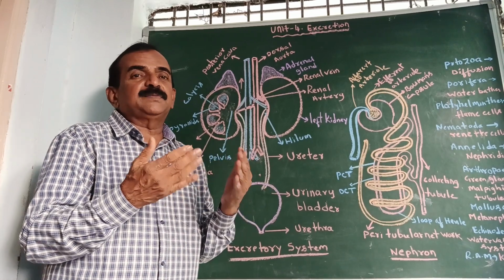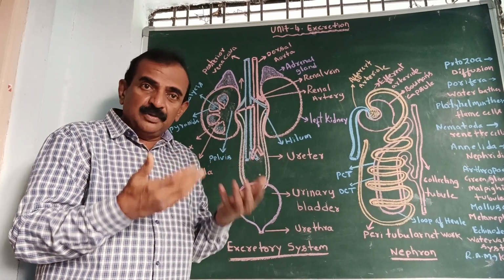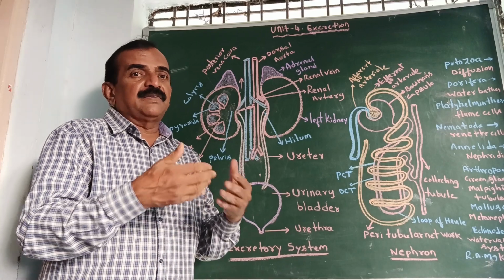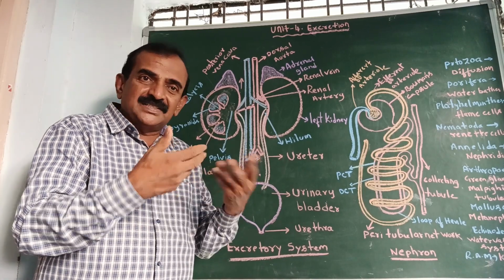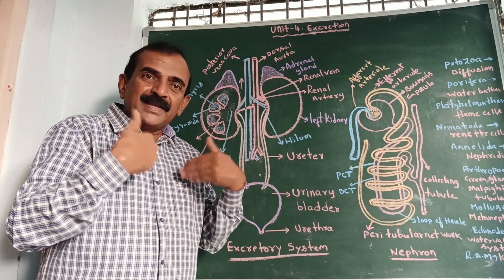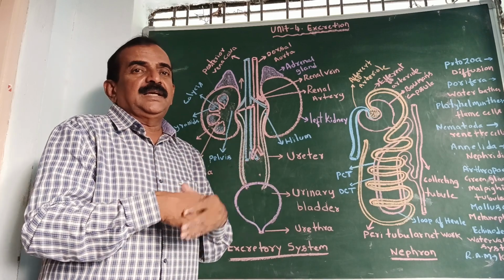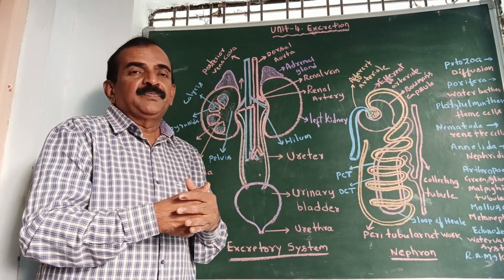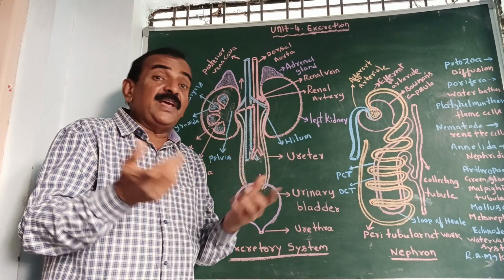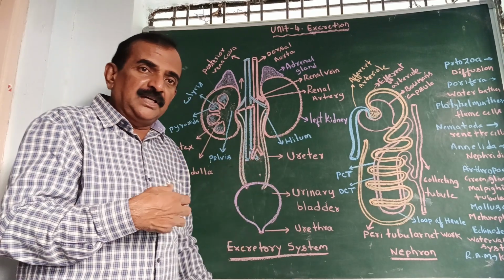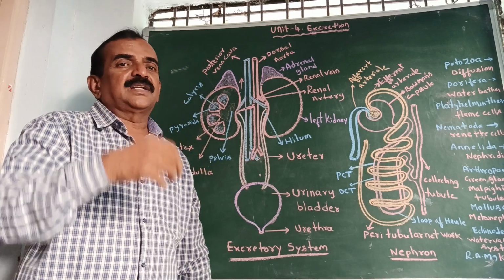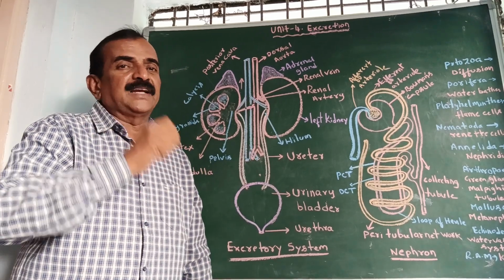Several useful substances are produced in our body. Synthesis of proteins and body building takes place, and during those processes several waste materials are also generated in our body. These processes are called metabolic activities.